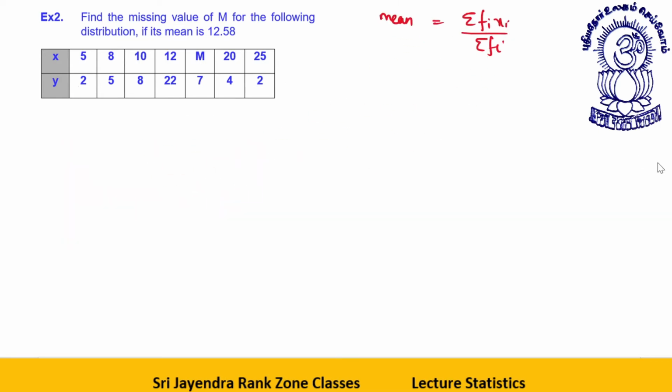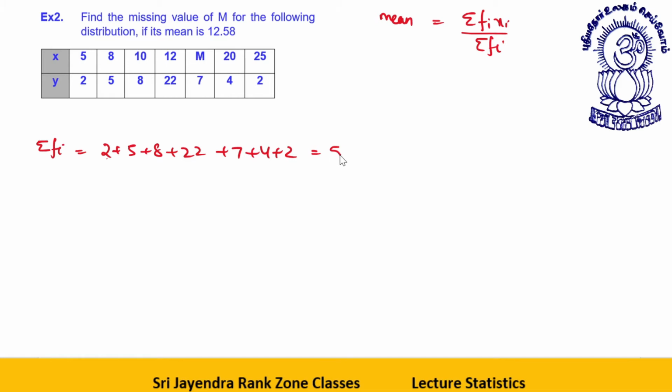So let's find, first of all, the summation fi. The summation fi is 2 plus 5 plus 8 plus 22 plus 7 plus 4 plus 2. Now 2 plus 5, 7, 7 plus 8, 15, 22, 37, 37 plus 7 is 44, 48, 50.